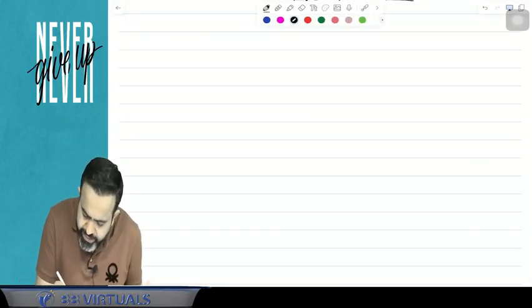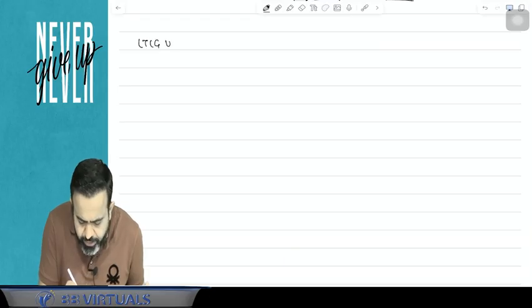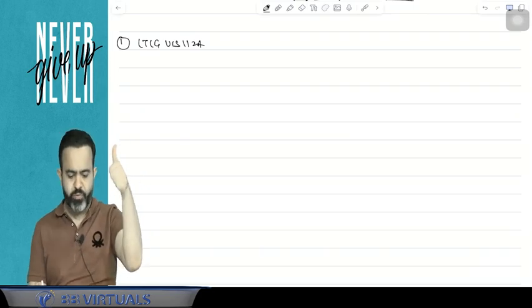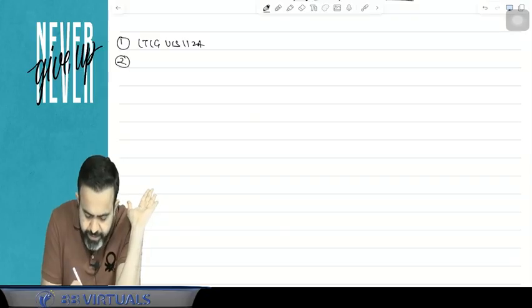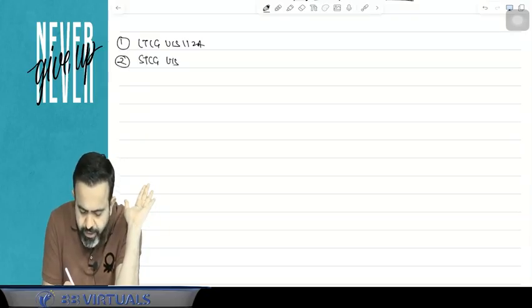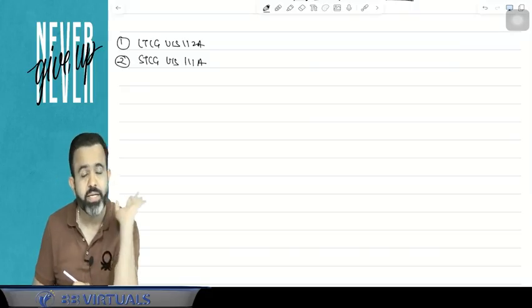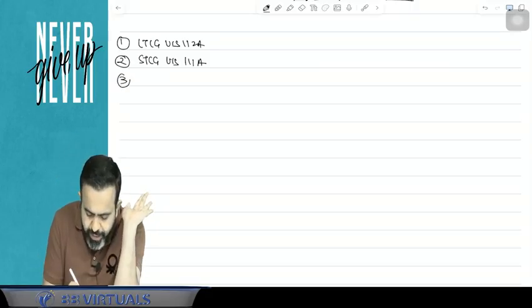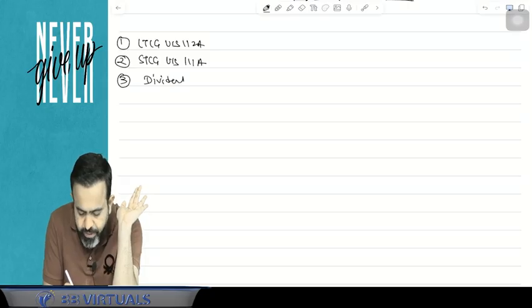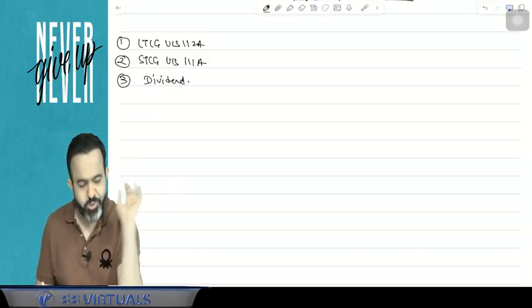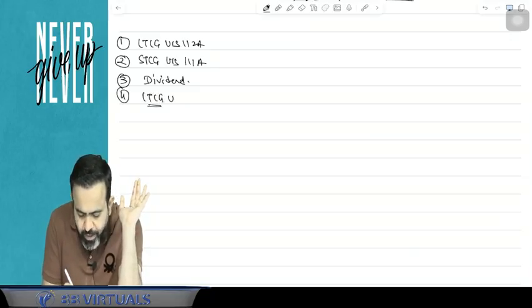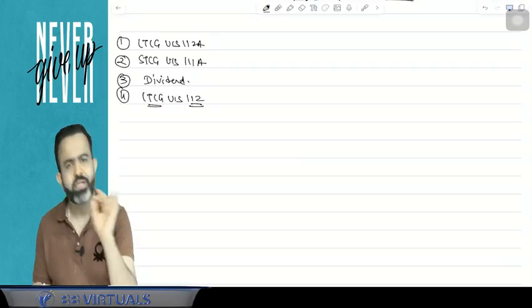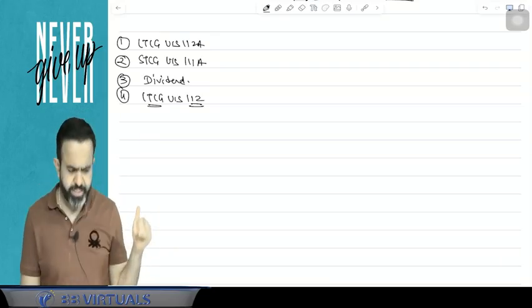In case of long-term capital gain under section 112A, that is the long-term capital gain from the share market. Second, if there is a short-term capital gain under section 111A, that is the short-term capital gain from the share market. Or if there is a dividend, which you receive from the share market. Or if there is any other long-term capital gain under section 112, which means normal long-term capital gain.